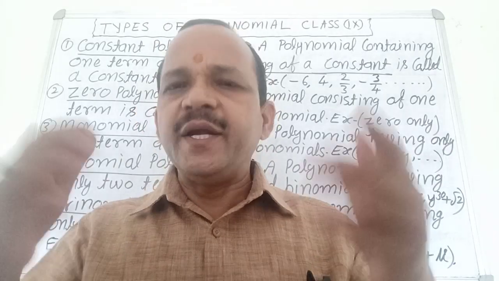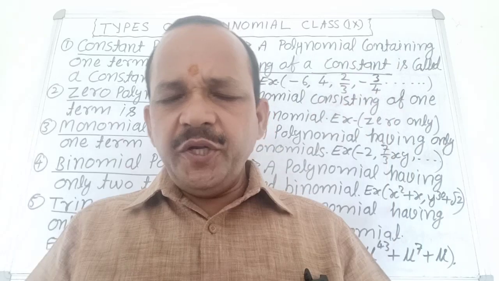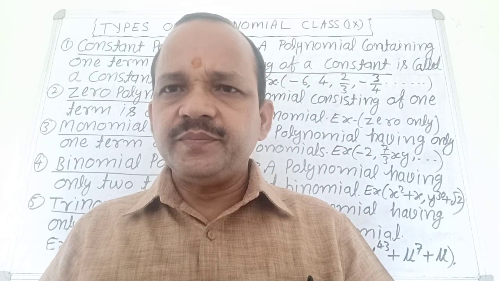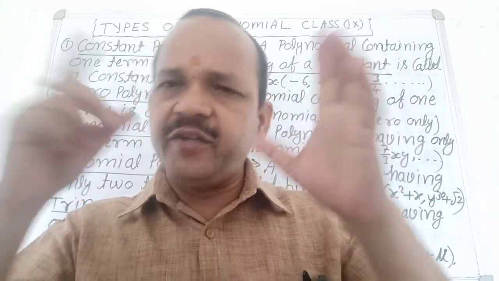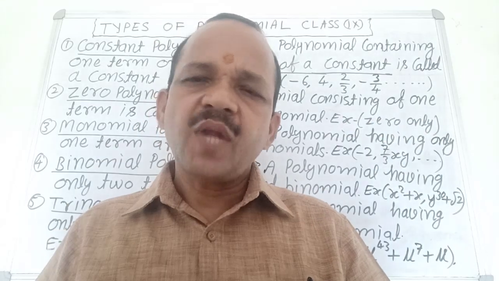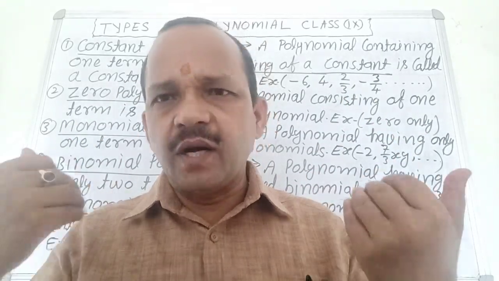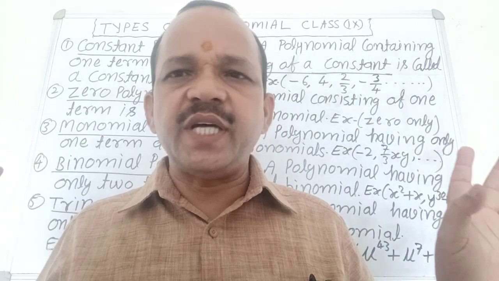Third, binomial: a polynomial having two terms is called a binomial. Monomial: a polynomial having only one term is called a monomial. Trinomial: a polynomial having three terms is called a trinomial. Is it clear? No confusion about it?